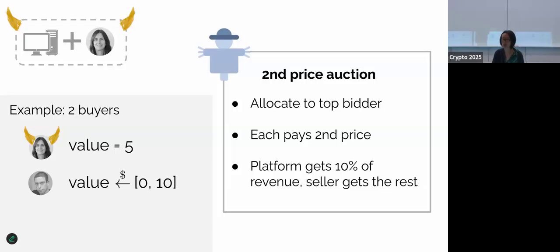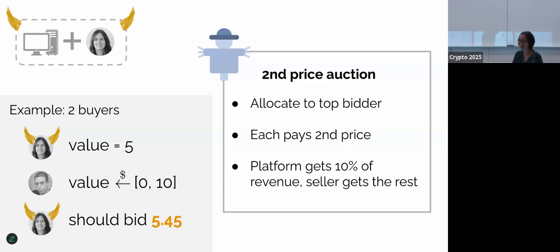You can still perform the same overbidding attack. You can calculate in expectation the optimal bid to maximize your gain. I'm not going to show the calculation, but the conclusion is that Shafi should still bid slightly higher than her true value to optimize the coalition's gain.